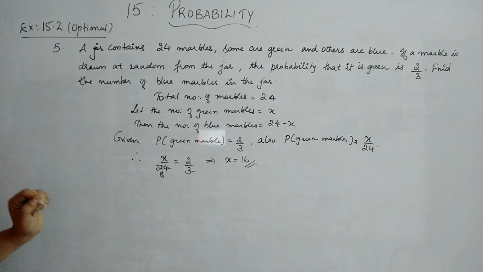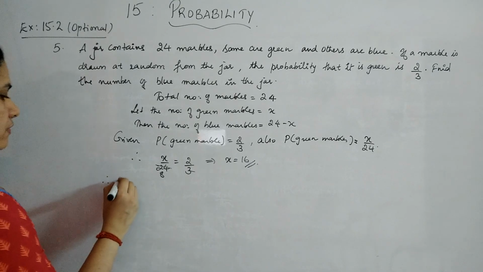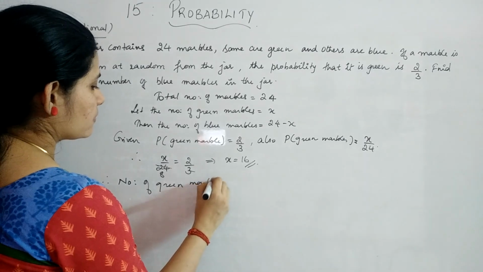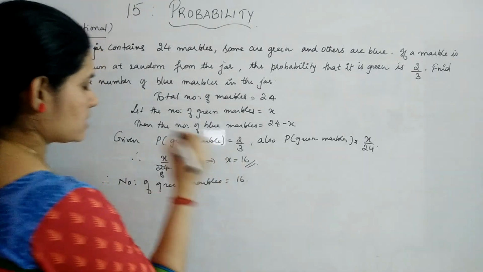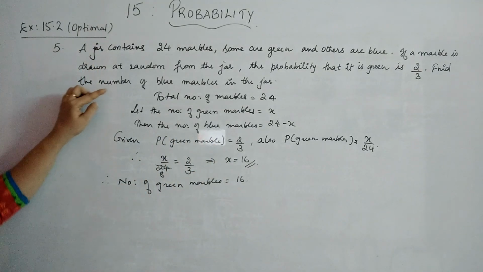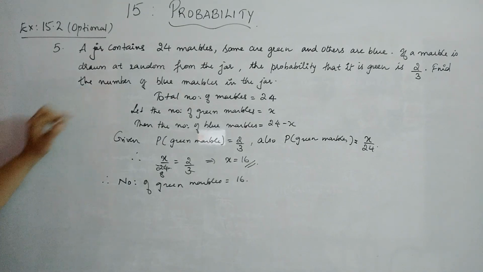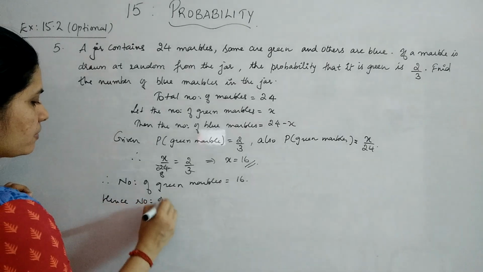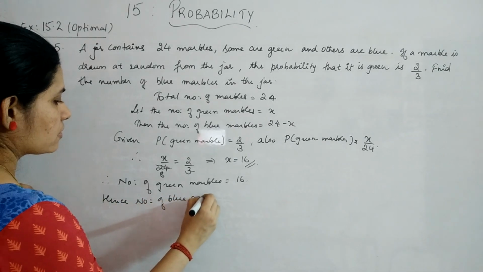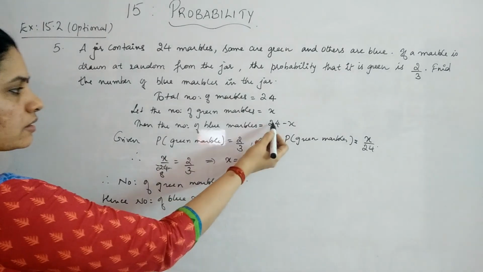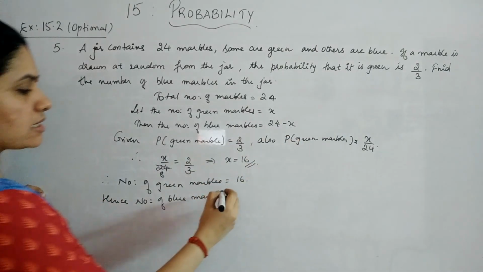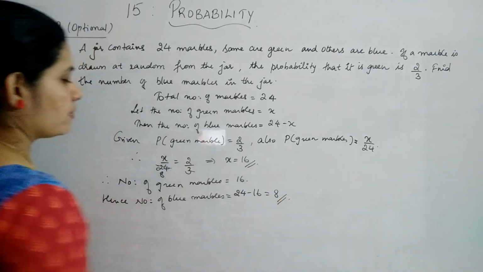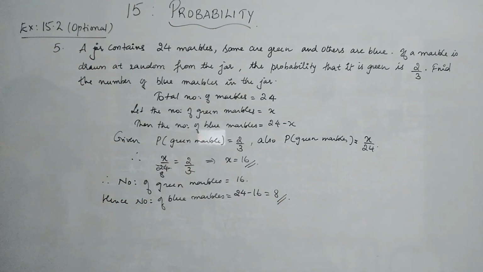So you got the number of green marbles, right? Therefore the number of green marbles is equal to 16. And what is the question? You have to find the number of blue marbles. Therefore the number of blue marbles will be what we have taken, 24 minus x. So it is 24 minus 16, which will give you 8. So the number of blue marbles is 8.